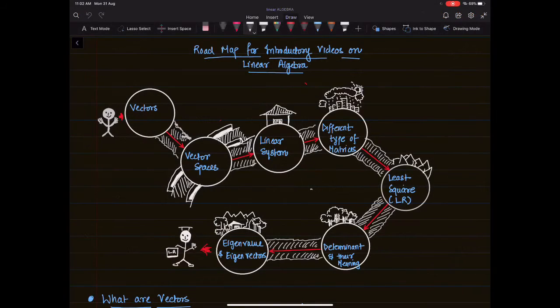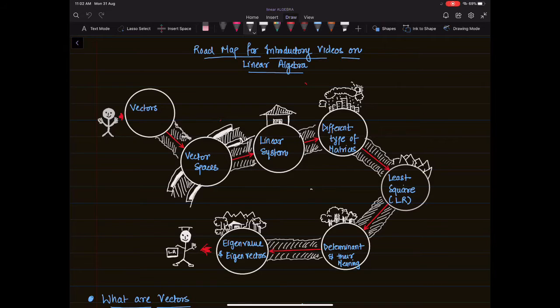So let's first start with a basic roadmap on linear algebra. This is a roadmap which I have created, and these topics, or I can say these main headings, will be covered in the subsequent video lectures.